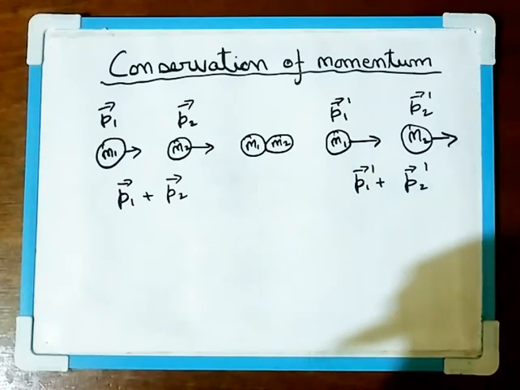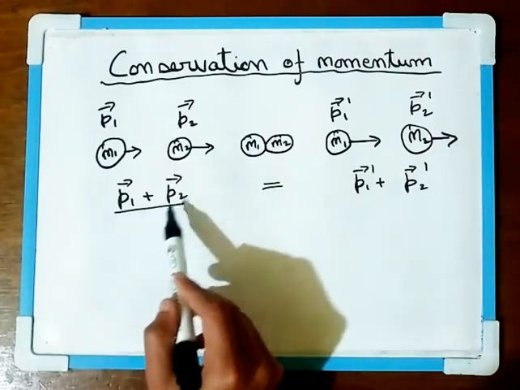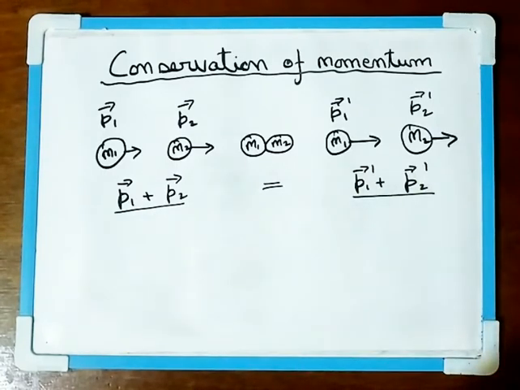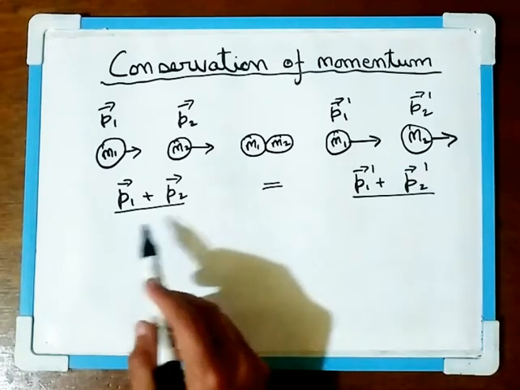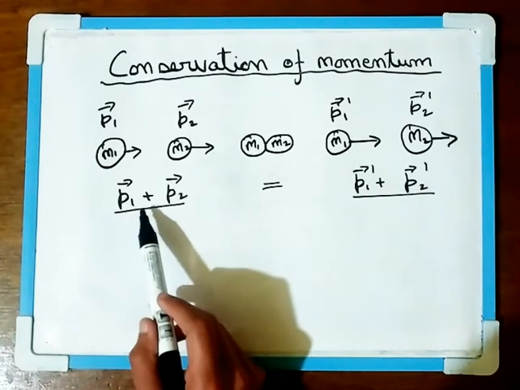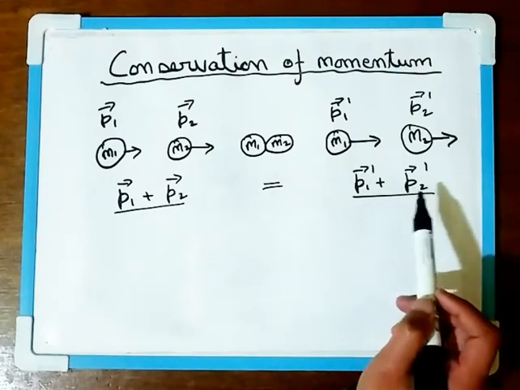According to the law of conservation of momentum, the total momentum P1 plus P2 will be equal to the total momentum P1 dash plus P2 dash. To prove this, we have to prove that P1 plus P2 is equal to P1 dash plus P2 dash.